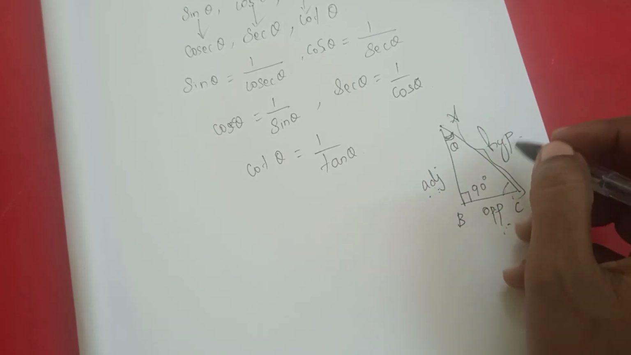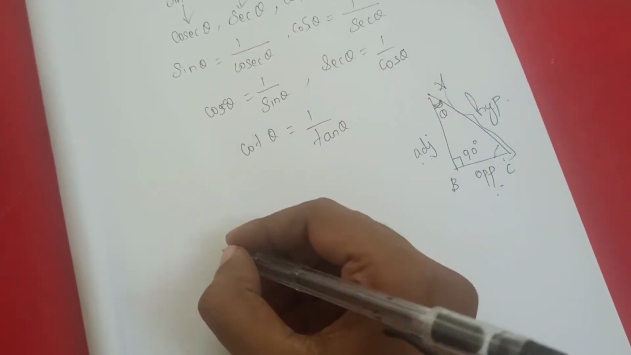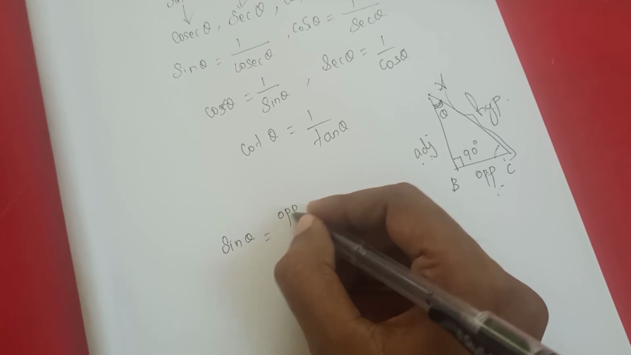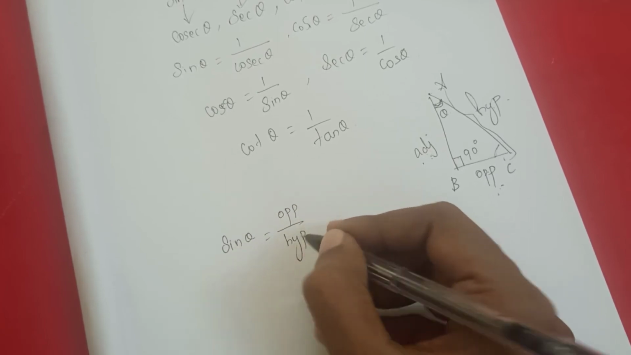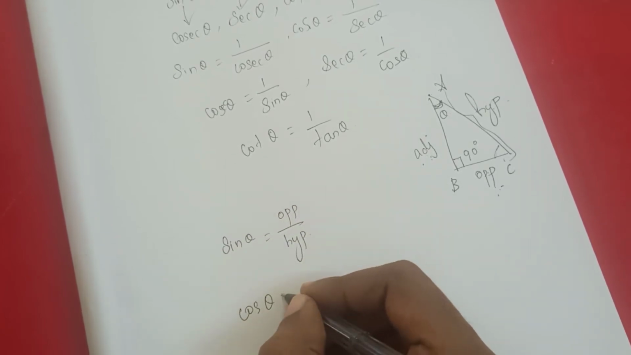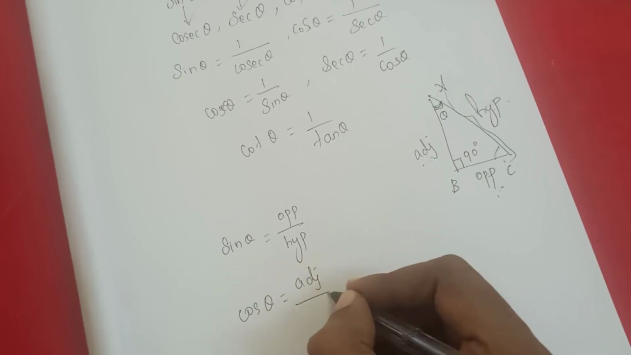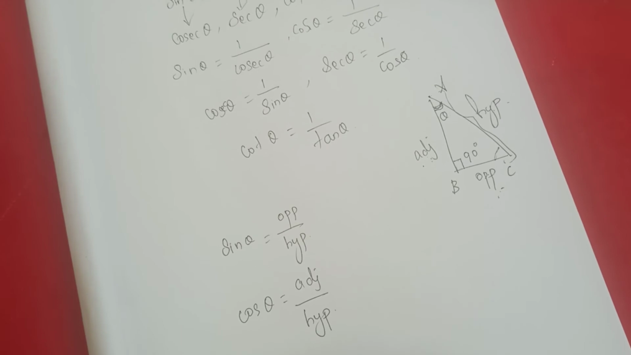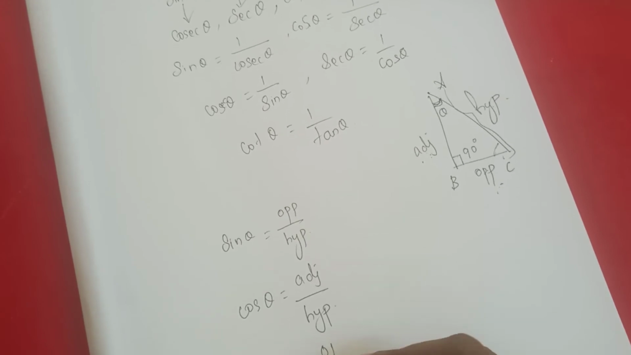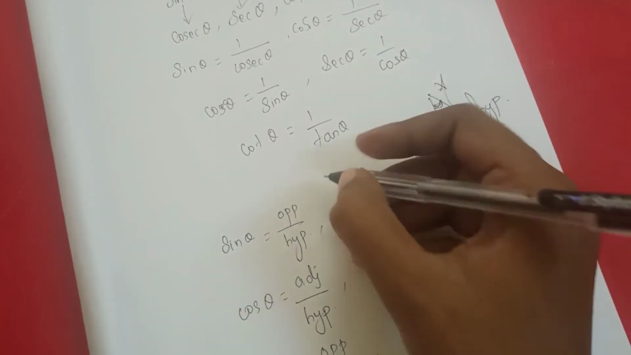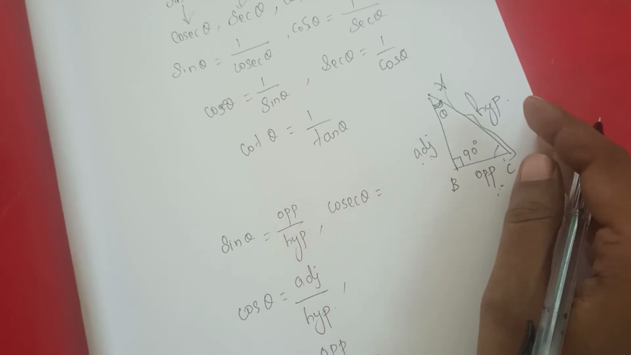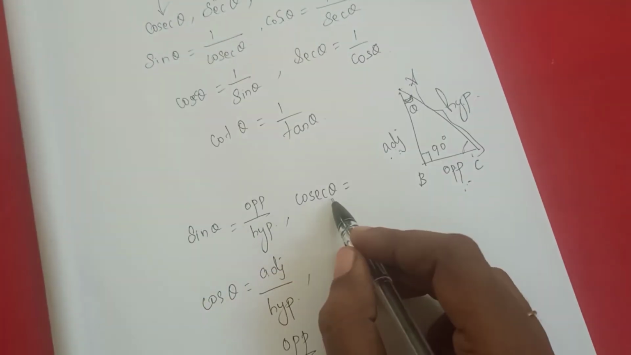This is 90 degrees and this is the hypotenuse. So what do we mean by sine theta? Sine theta means opposite side by hypotenuse. Cos theta means adjacent side by hypotenuse. Tan theta means opposite side by adjacent. Likewise cosecant theta: I have explained that sin theta is the reciprocal of cosecant theta.